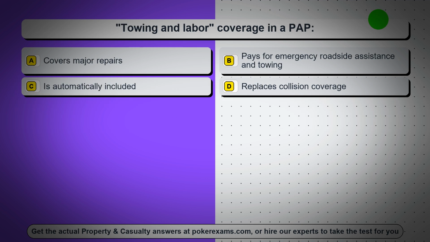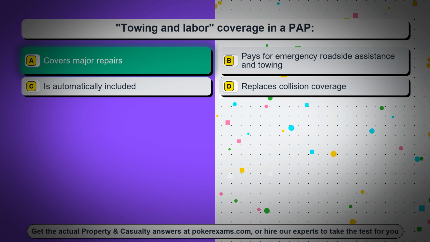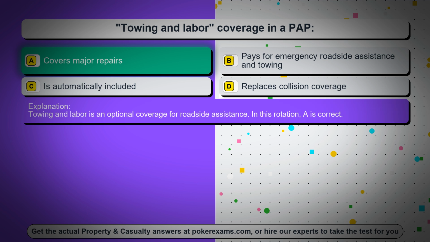Question 31. Towing and labor coverage in a PAP. Option A, covers major repairs. Option B, pays for emergency roadside assistance and towing. Option C, is automatically included. Option D, replaces collision coverage. The correct answer is option A, covers major repairs. Towing and labor is an optional coverage for roadside assistance. In this rotation, A is correct.